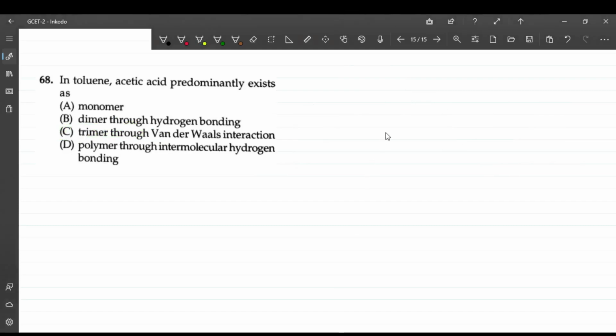So 68, in toluene, acetic acid predominantly exists as what? See, toluene is a solvent over here. Toluene is a solvent, and acetic acid predominantly exists as what? Acetic acid is this, CH3C double bond O, OH. This is a structure in which hydrogen bonding is possible. Why? Hydrogen is there, oxygen is also there, means an electronegative element is there. So the hydrogen bonding is there.